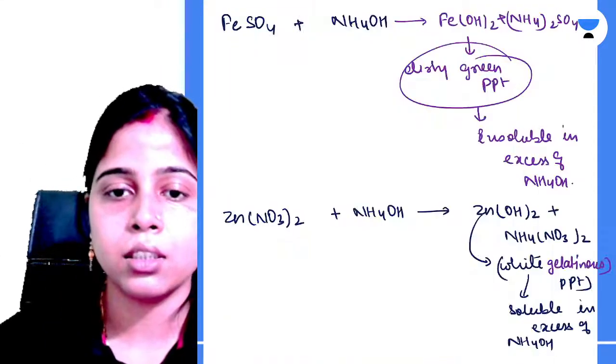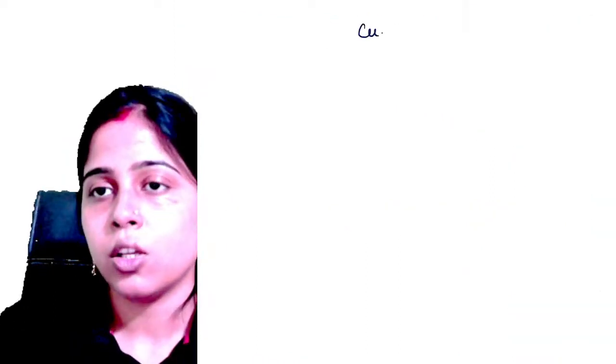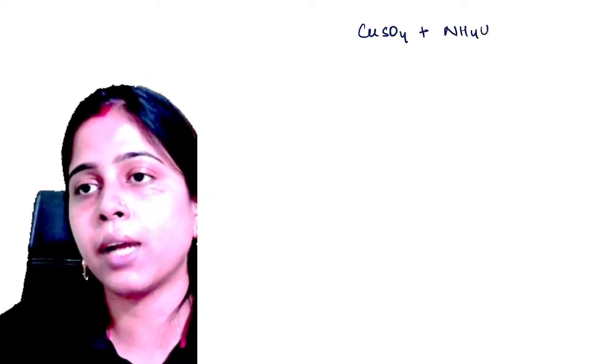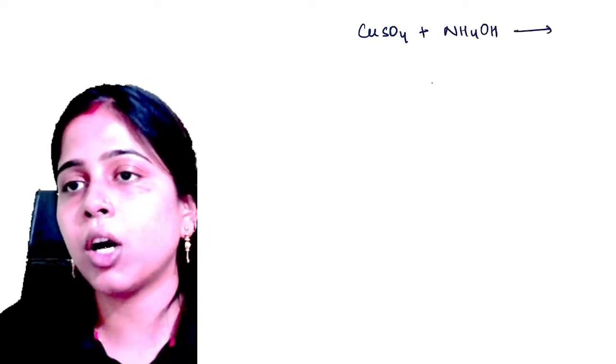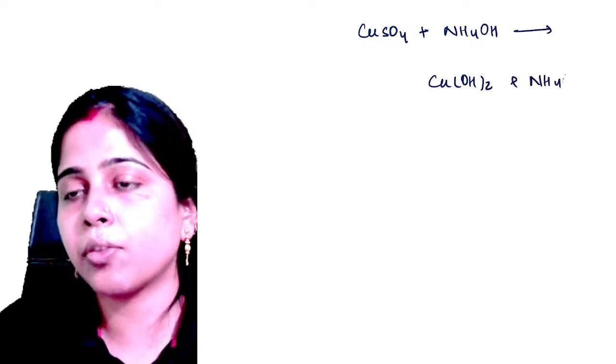So basically zinc hydroxide is soluble and your copper hydroxide is also soluble. So when you take copper sulfate and react it with ammonium hydroxide, it will form cupric hydroxide and ammonium sulfate.